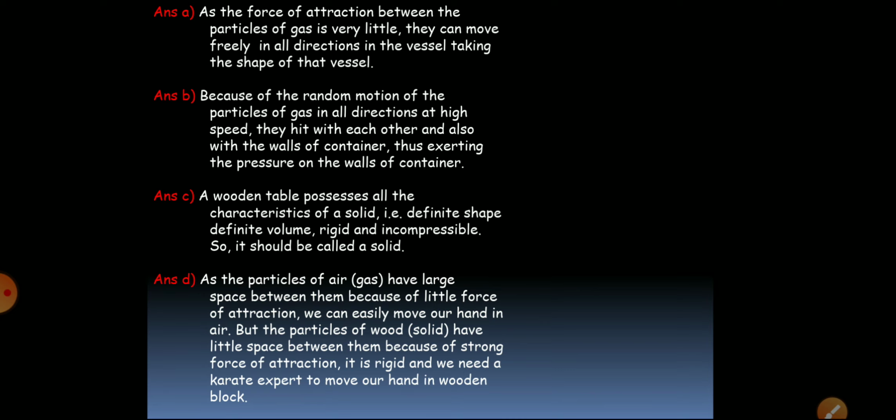The heat energy provided by us is used up in breaking the bonds of the particles, and that energy which is used up in breaking the bonds is called latent heat. The energy which is used to convert a solid into liquid is called latent heat of fusion.